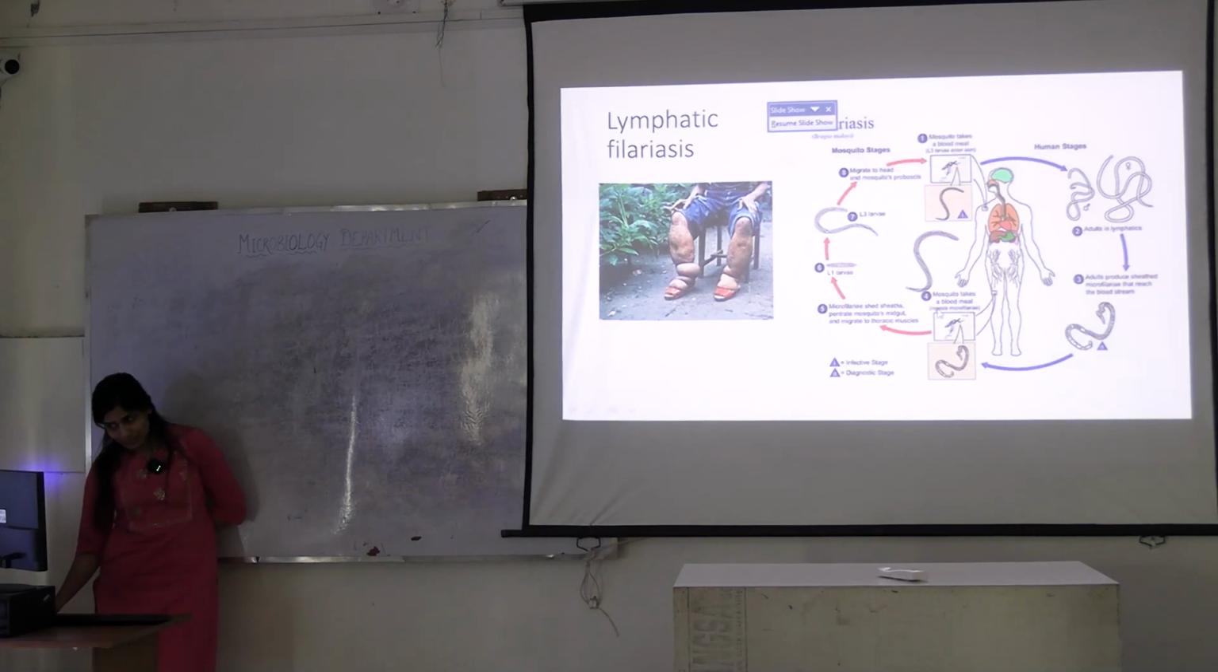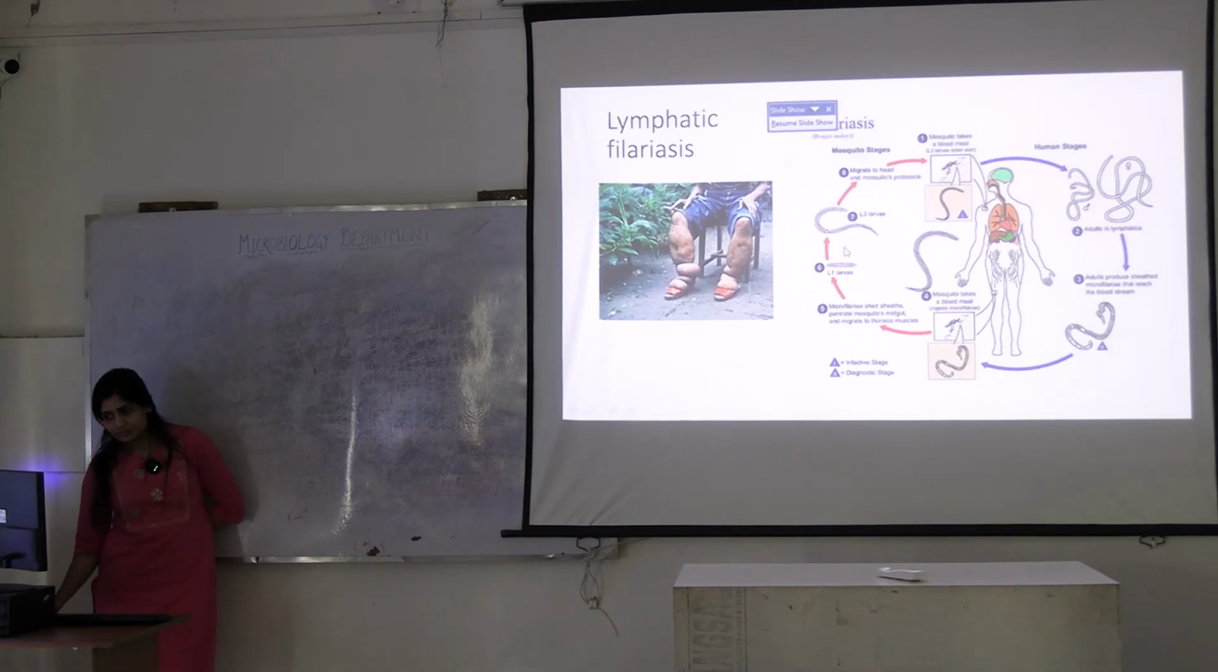So, when my mosquito is taking up the blood meal again, it will take up this microfilaria, and this microfilaria undergoes molting. From L1 form, it is transformed to which form? L3 form. What do you mean by L3 form? It is undergoing molting twice. Okay, that's the difference. L1, then L2, L3. Okay.